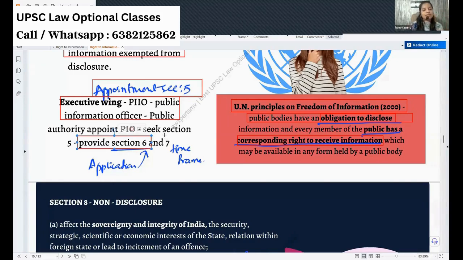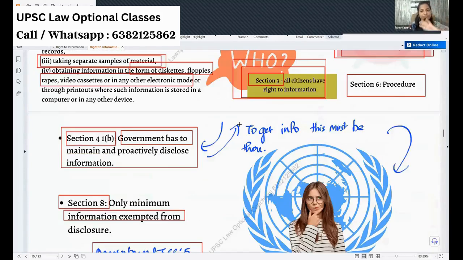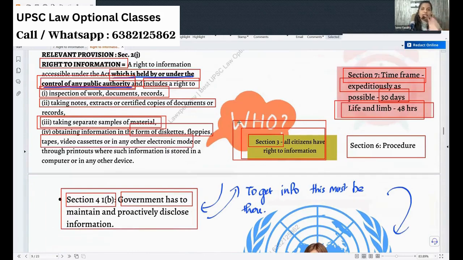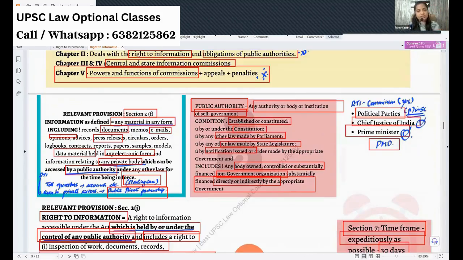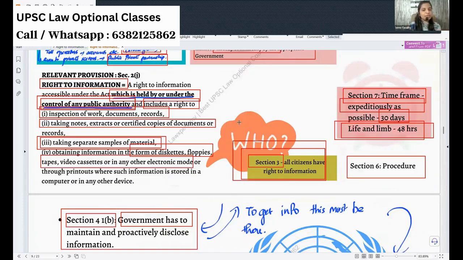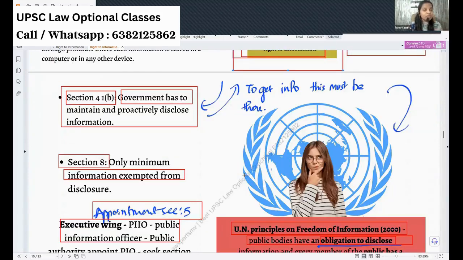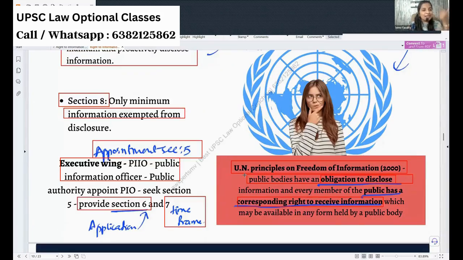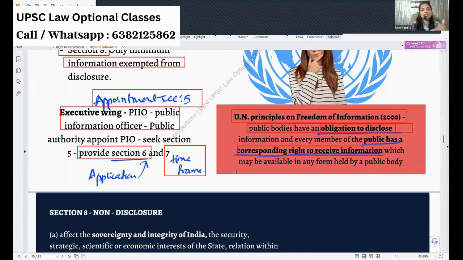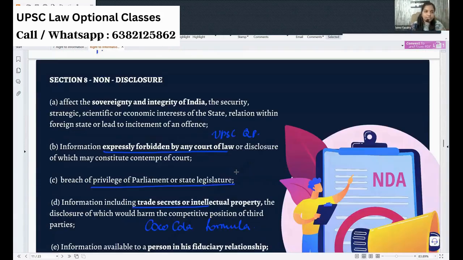And what is the time frame? It is given under section 7. Okay, all these sections are very, very important. Any question appears, you have to mention the definition, public authorities, and what is right to information, to whom it is given, and what is the time period, the procedure, and the corresponding duty on the officials, and where the information is exempted, section 8. All this you have to mention.